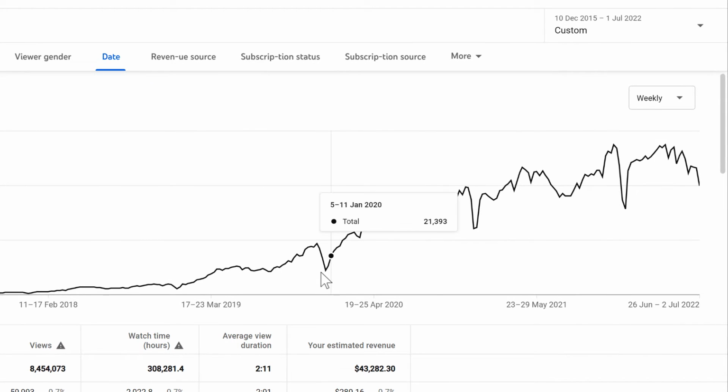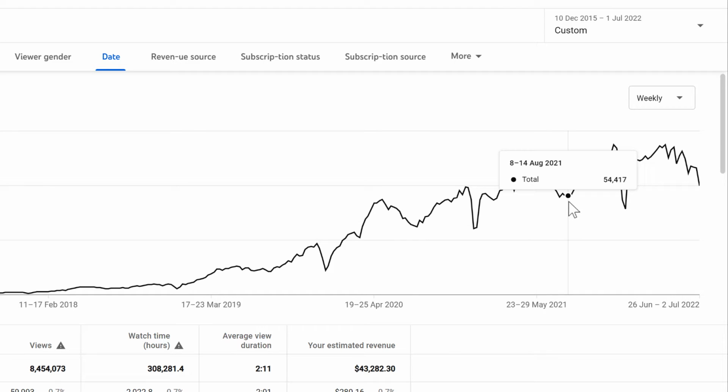So there are these big dips which happen over the Christmas holidays each year. So this is December 2019, and then this is December 2020, and this is December 2021. Then there are also smaller dips in the summer each year. So this is August 2019, and then this is August 2020, and this is August 2021. And so I think this is again because I make educational videos and people are less likely to watch those over Christmas or during the summer holidays.